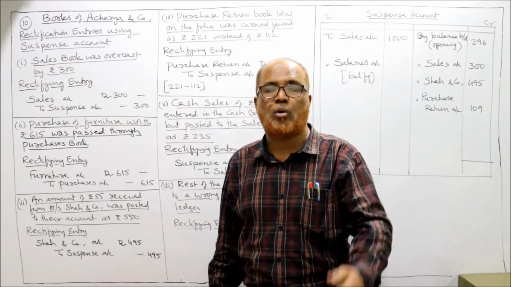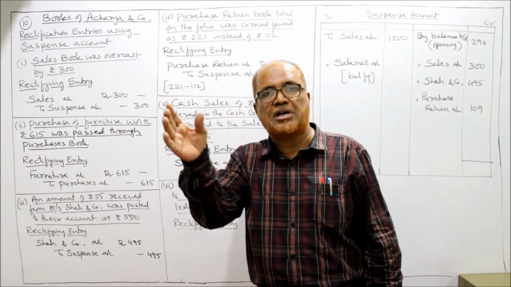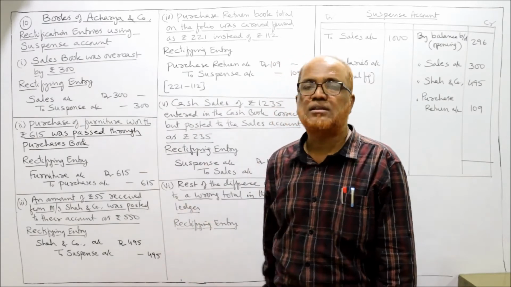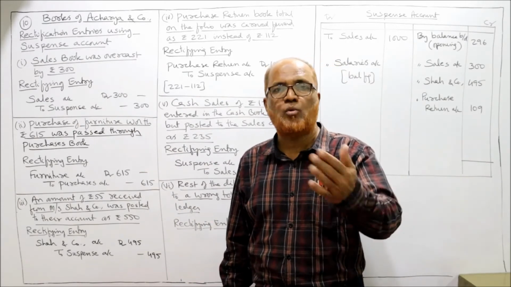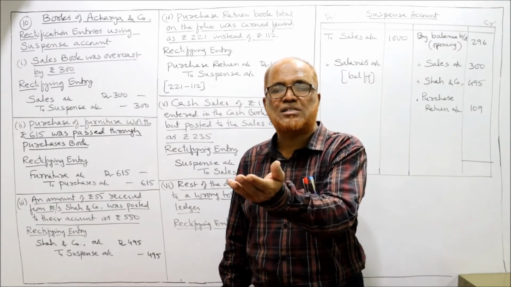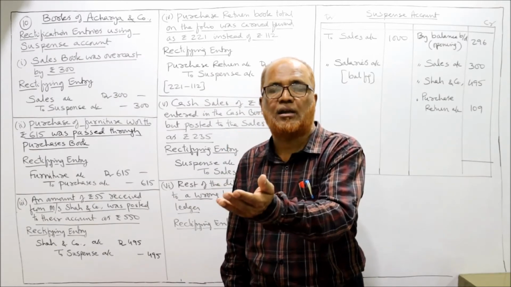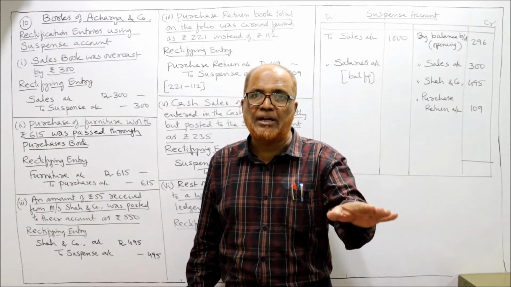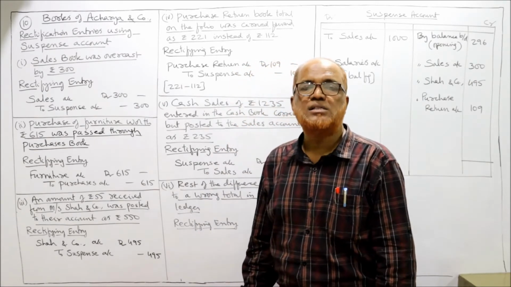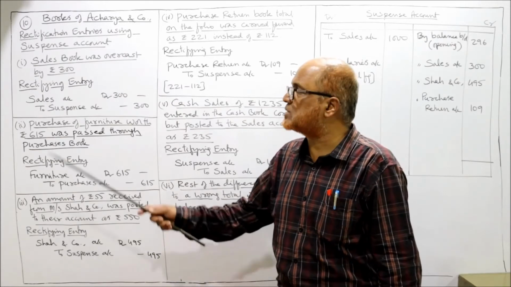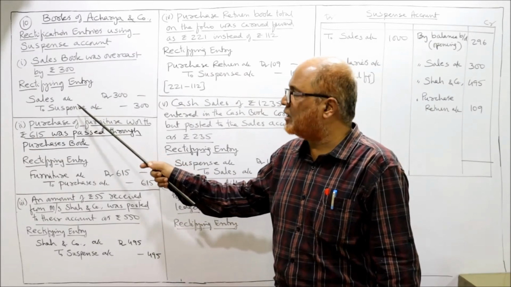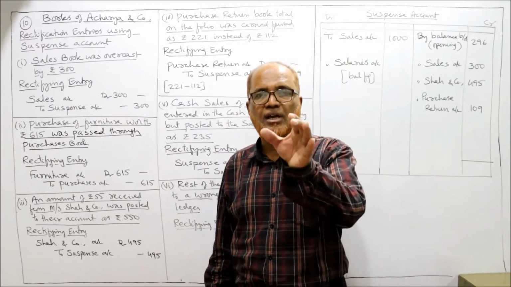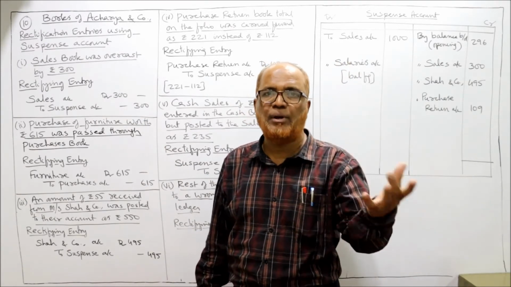Overcasting means taken more. So the sales account credit side was taken more by rupees 300. To cancel it, we have to debit the sales account. The entry will be sales account debtor to suspense account, 300, error rectified. Because we have taken more on the credit side, so now we debit it.